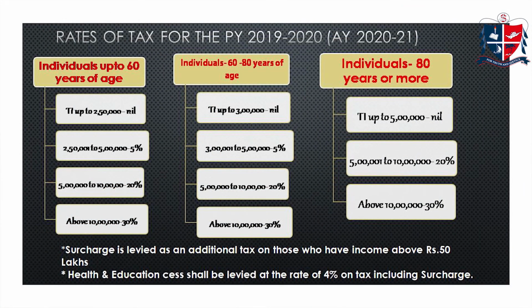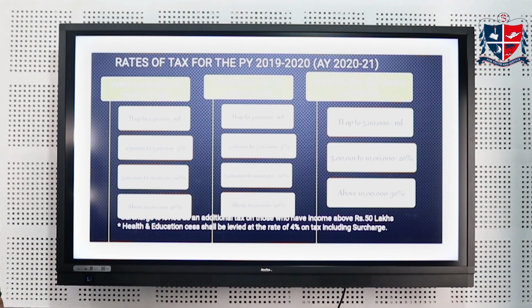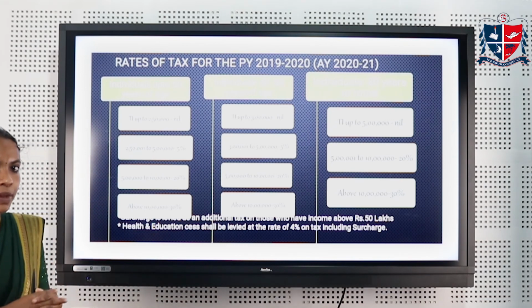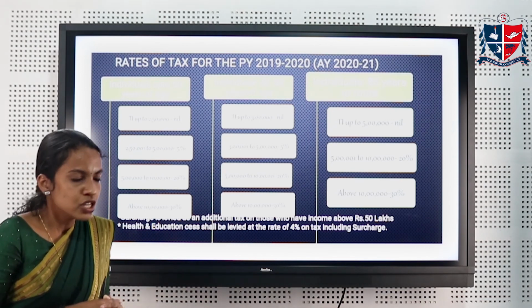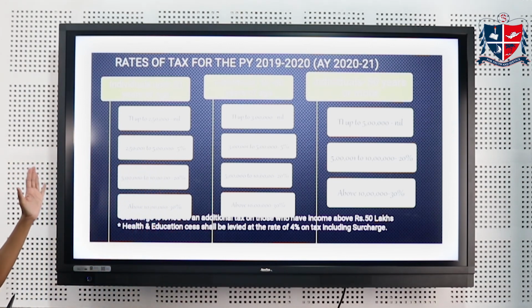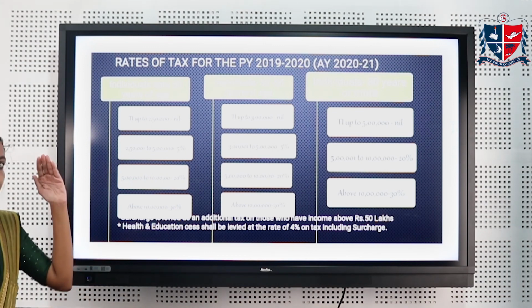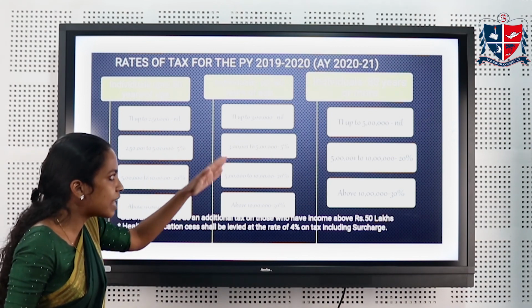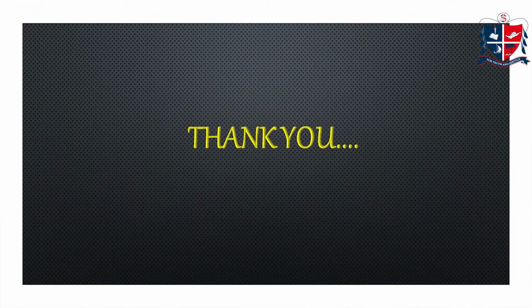Next is surcharge. Surcharge is levied as an additional tax on those who have income above rupees 50 lakh. And then health and education cess shall be levied at the rate of 4% on the tax, including surcharge. Every person needs to pay health and education cess at 4% on their tax liability. So these are the income tax slabs according to assessment year 2020-21, and the Finance Act passed by the Parliament every year during the month of February fixes the tax rate applicable to individuals. That's all about the basics of income tax.